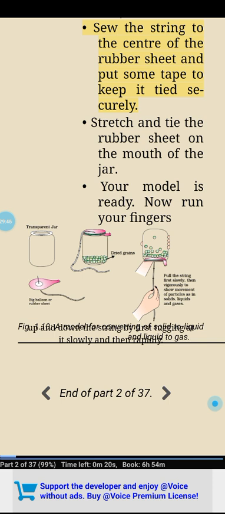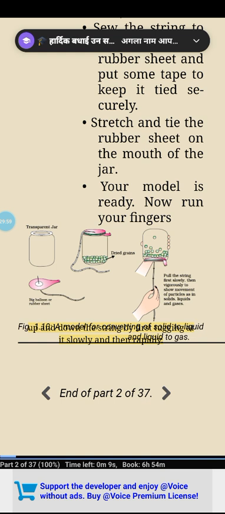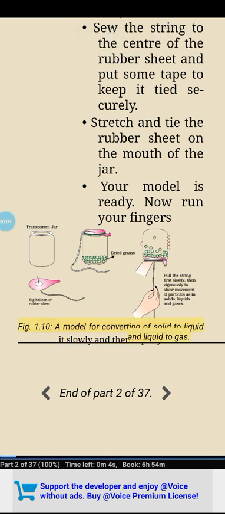Sew the string to the center of the rubber sheet and put some tape to keep it tied securely. Stretch and tie the rubber sheet on the mouth of the jar. Your model is ready. Now run your fingers up and down the string by first tugging at it slowly and then rapidly. Figure 1.10. A model for converting of solid to liquid and liquid to gas.